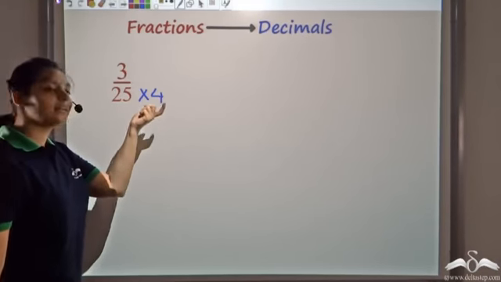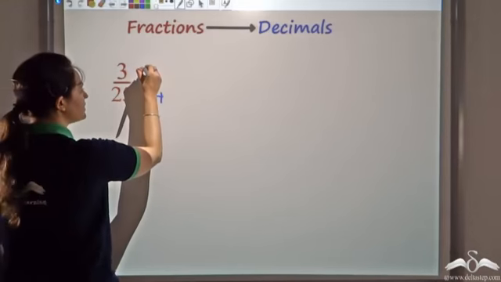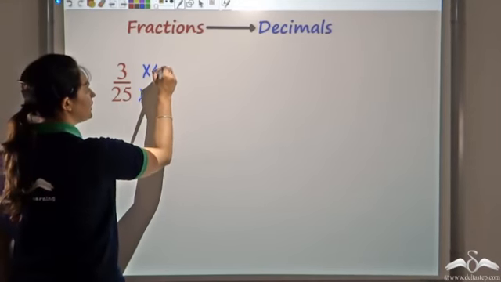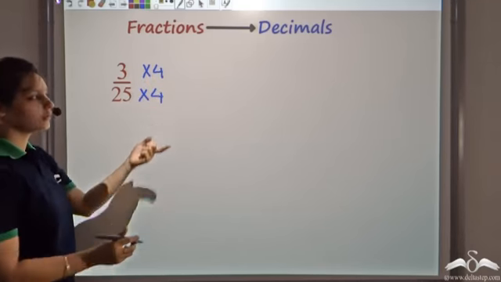Now if I multiply the denominator, I'll have to multiply the numerator too, to keep the number the same. So I multiply both the numerator and the denominator by 4. What do I get?